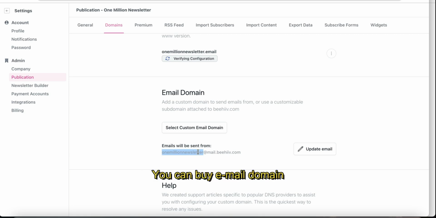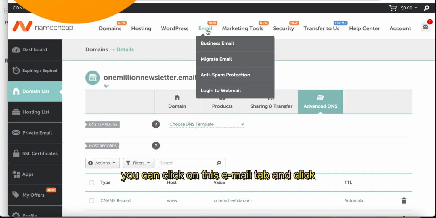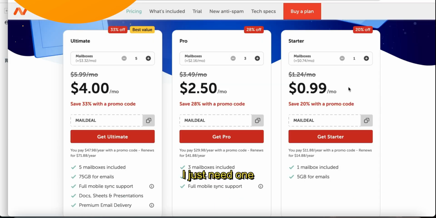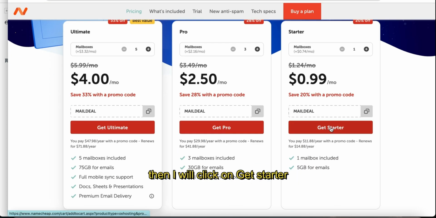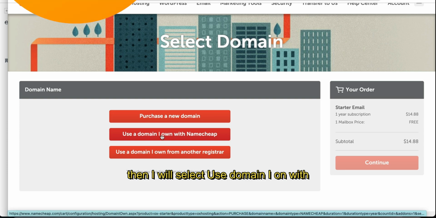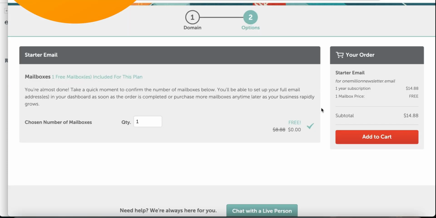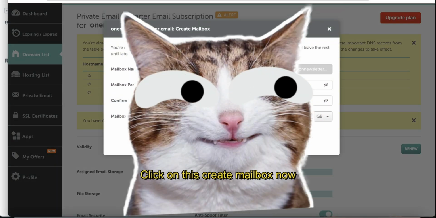You can buy an email domain with your hosting provider. Actually, I will do that now. In Namecheap you can click on this email tab and click on business email. I just need one mailbox, so I'm going to select starter package. Then I will click on get starter. Then I will select use a domain I own with Namecheap. Okay, now I will add this to my cart. Then I will confirm my order. Click on this create mailbox now.